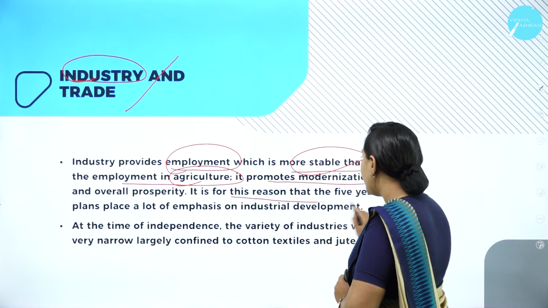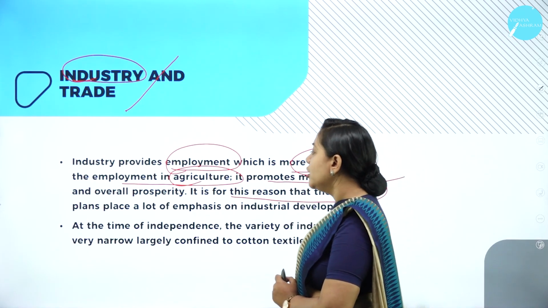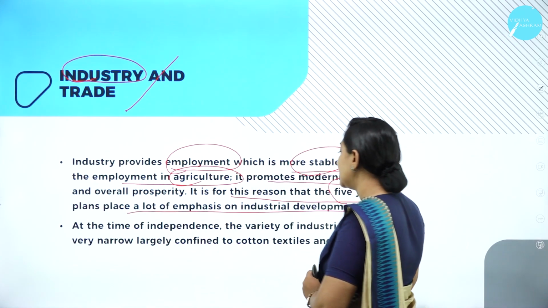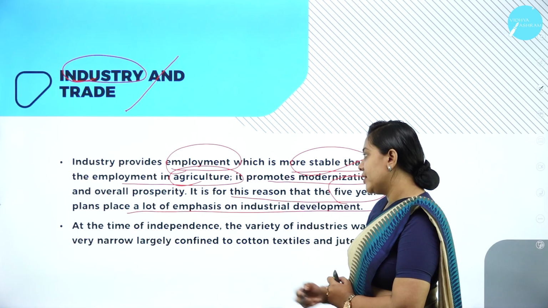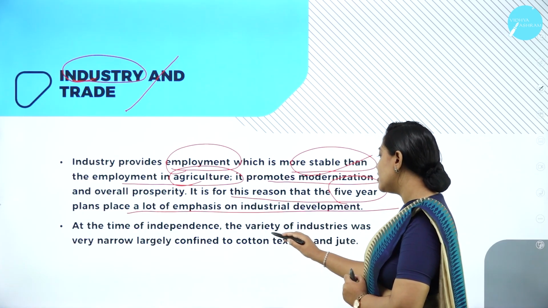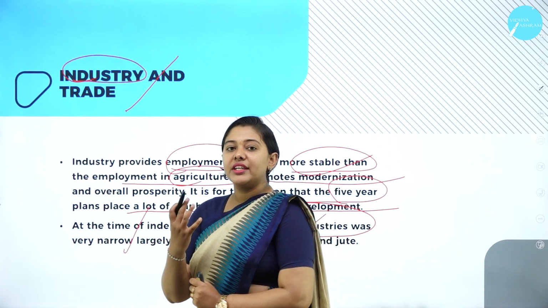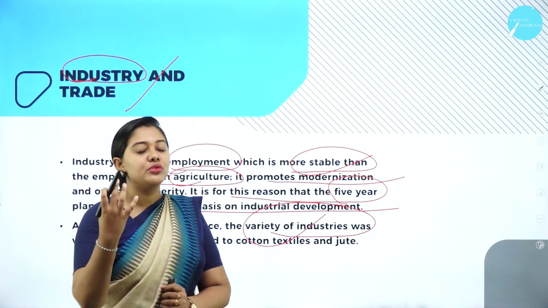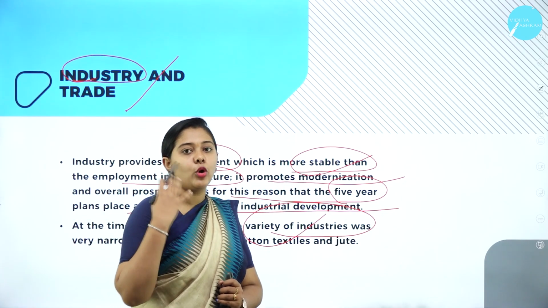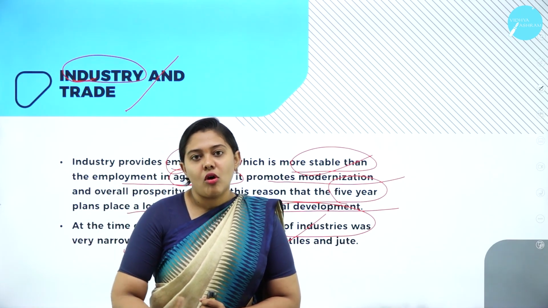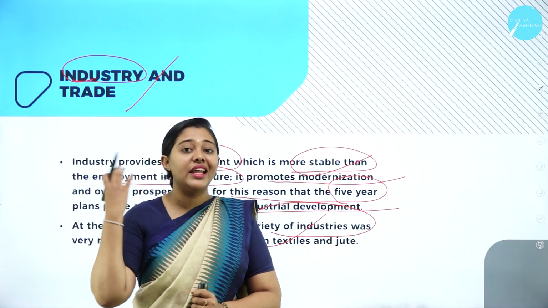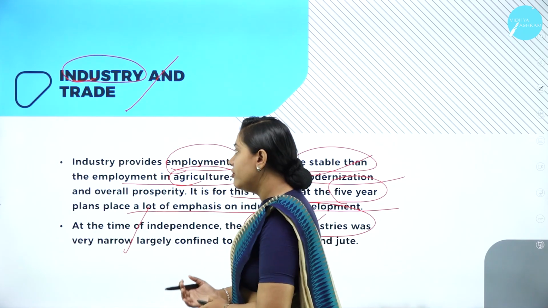And for this purpose, the 5-year plan plays a very important role in industrial development. At the time of independence, the variety of industries was very narrow. Industrial production was limited to jute and cotton textiles. We only had jute and cotton industries, but later we had a lot of development.